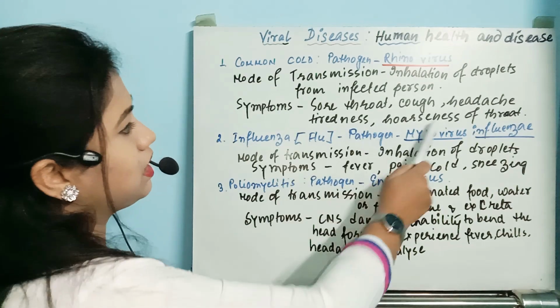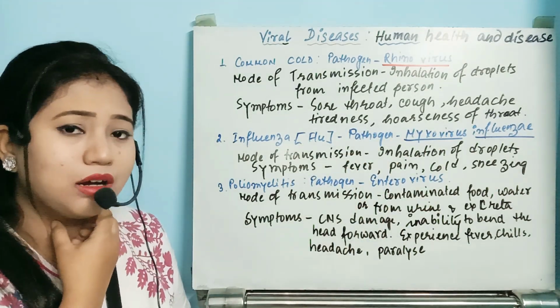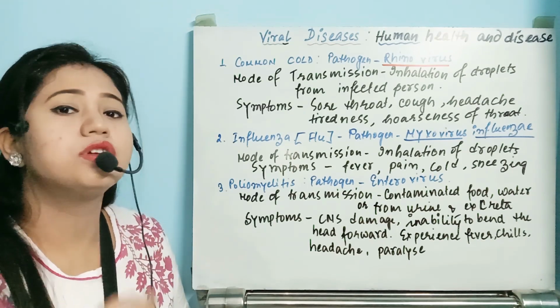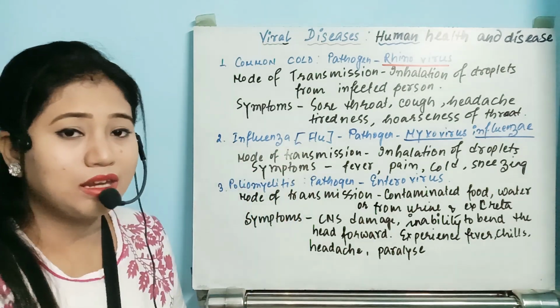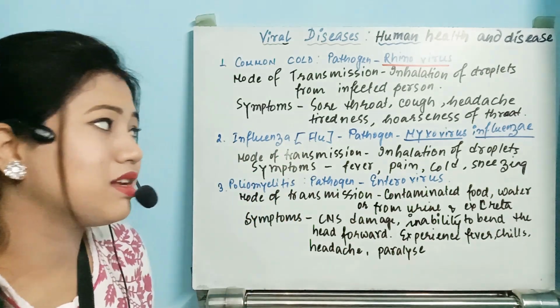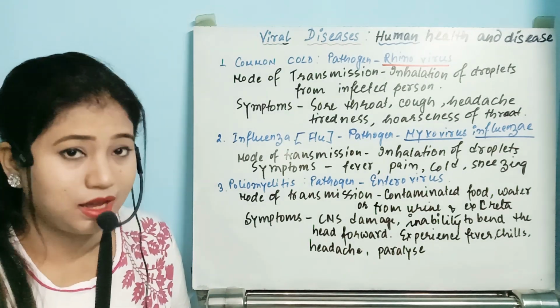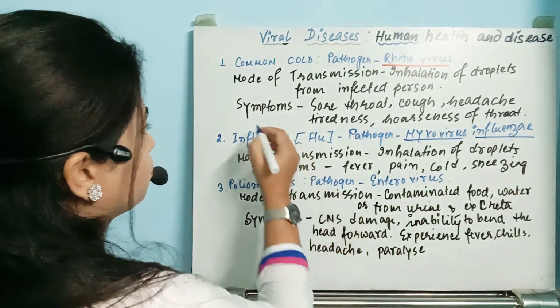So in that disease, the individual will have sore throat, then cough, headache, tiredness, hoarseness of the vocal cord or the throat, and the most common symptom is running nose.